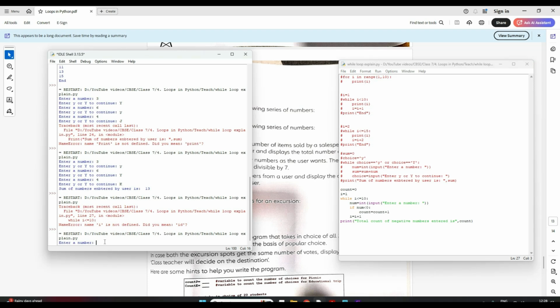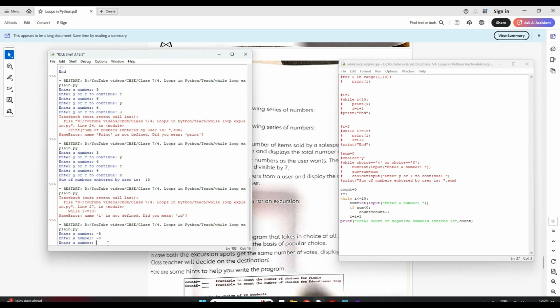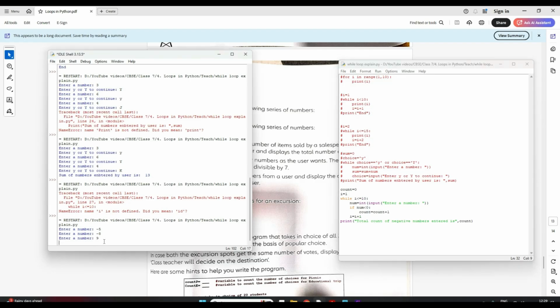Okay, so it is asking us for a number. Let us enter a number. Maybe I enter -5. Again it is asking me for a number. I enter -8. Again a number. It will go on till 10 times, correct? So I entered 9 this time.